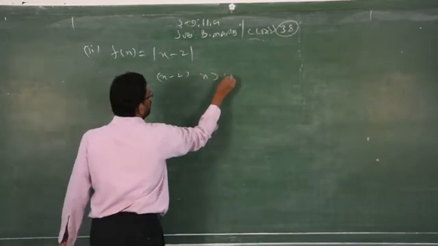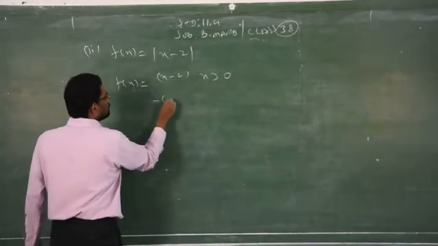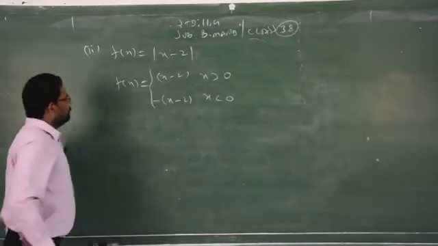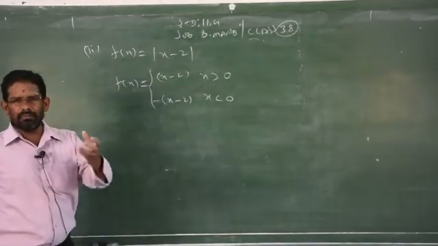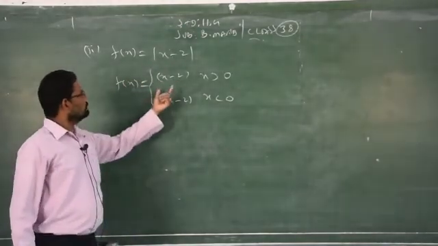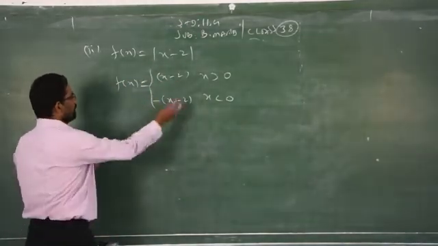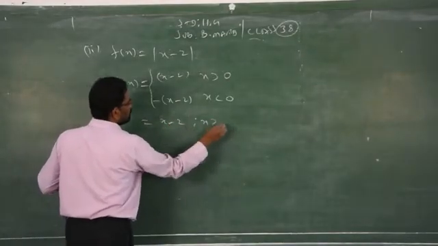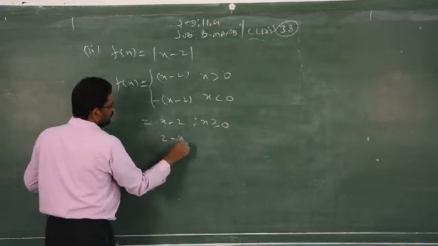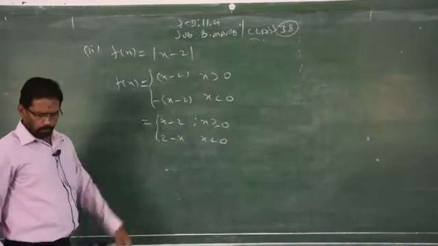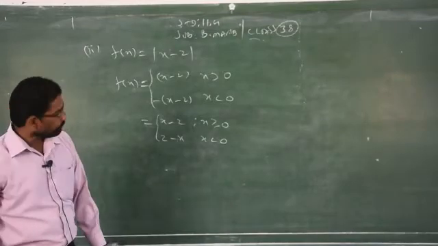It is x minus 2 when x is greater than 0, and minus of x minus 2 when x is less than 0. This is the basic concept to remove the modulus. One is positive, another one is negative. So you take minus inside the bracket, x minus 2 for x greater than or equal to 0, and 2 minus x for x less than 0. So these two possibilities are there.